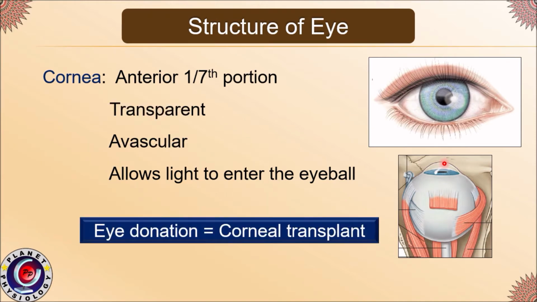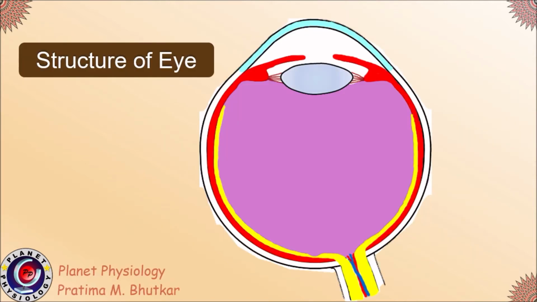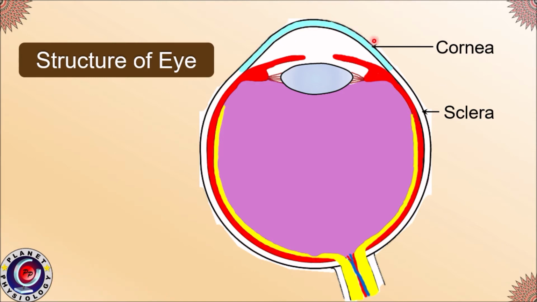You have heard this word about eye donation. This eye donation isn't actually the transplant of the entire eyeball, but it is the cornea that is being transplanted. So, the word eye donation is concerned with corneal transplant. This is a line diagram of the eye, where you can see the outermost layer sclera shown in white color, and the anterior 1/7 portion shown in this bluish color is cornea. As you can note in this picture also, cornea is bulged out, so the eyeball is not a perfect sphere.